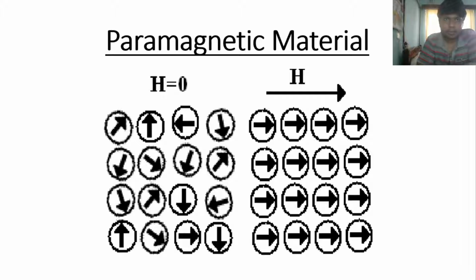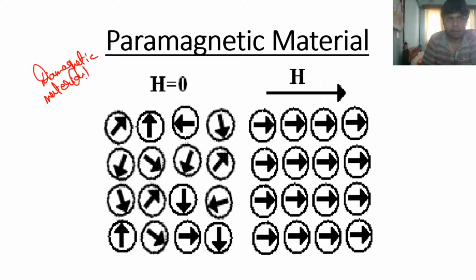Before we start today's lecture, first let's have a look at what we discussed in the last lecture. In the last lecture we studied the diamagnetic materials.